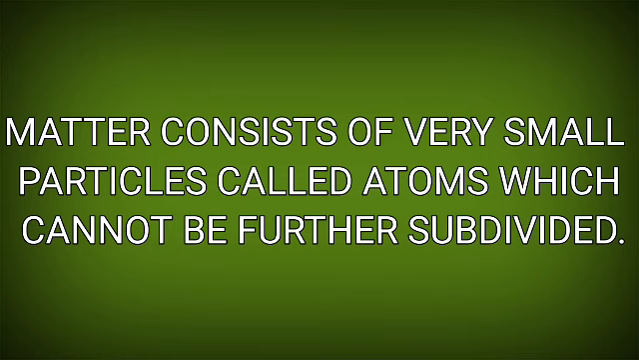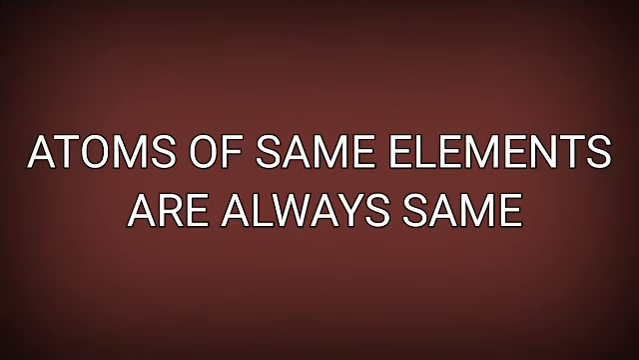Come to the second postulate. You know hydrogen. Hydrogen is an element. This element consists of atoms also. Because the purest form of the substance is element, this substance consists of atoms of hydrogen. Now we know that there are three types of atoms in hydrogen: protium, deuterium and tritium. But at that time, Dalton proposed that atoms of same elements are always same.